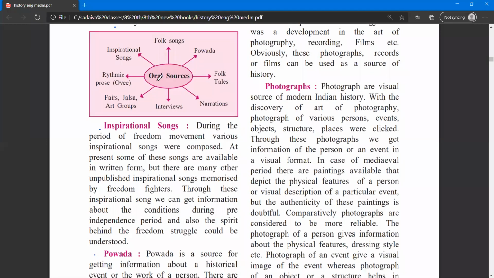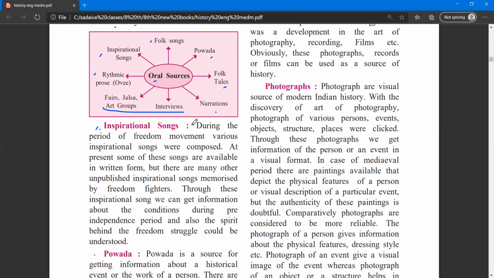Oral sources are folk songs, then we have povadas, then folk tales, then narrations, then interviews, then fairs, jalsa, art groups, then we have rhythmic prose, then inspirational songs. So these are basically the types of oral source. Oral source means someone has said something about that. Basically, the folk song we heard becomes an oral source. So these kinds of oral sources are there, and they have given some examples. So we will see what they are.